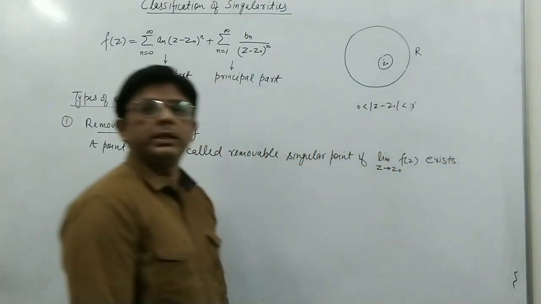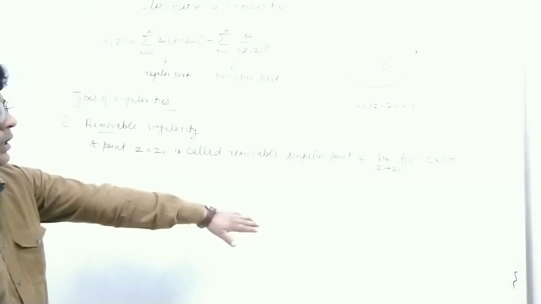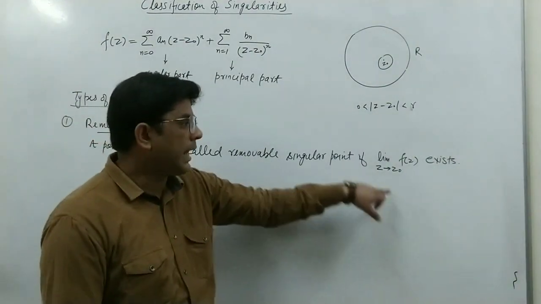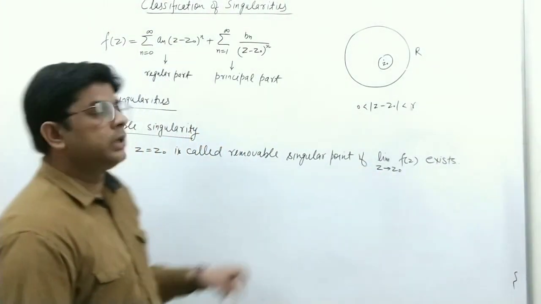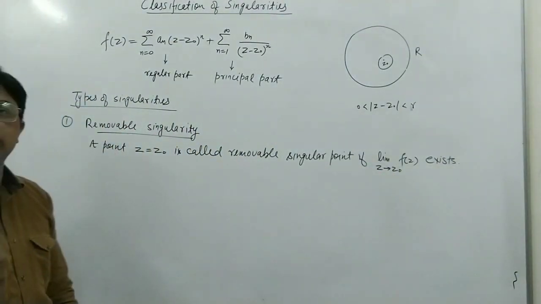That is, if the limit of the given function f(z) as z tends to z naught exists, then this point z naught is called removable singular point.